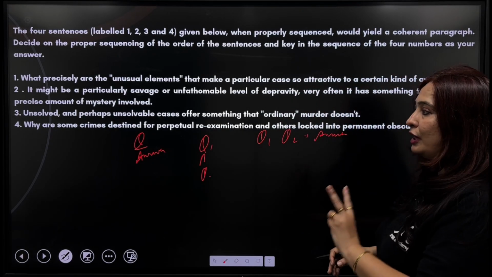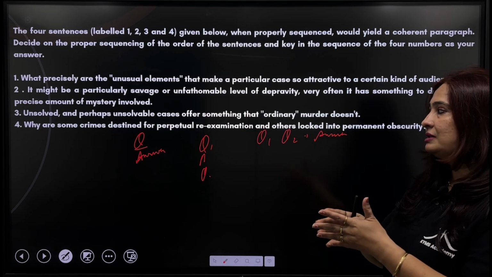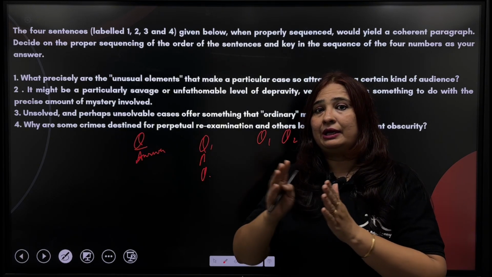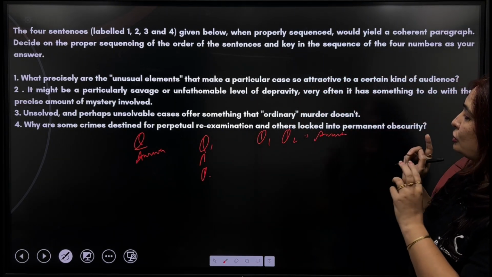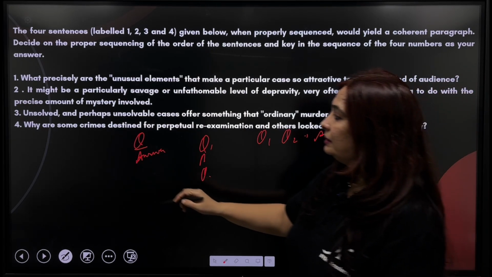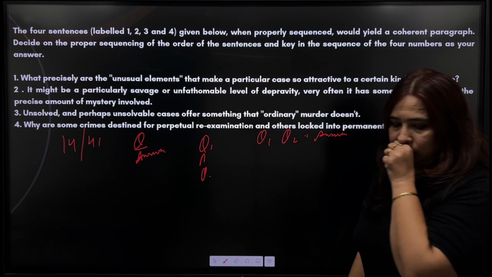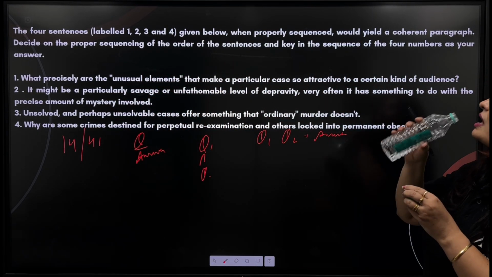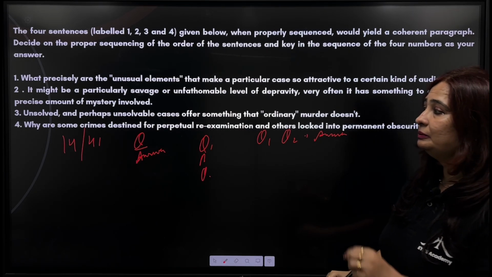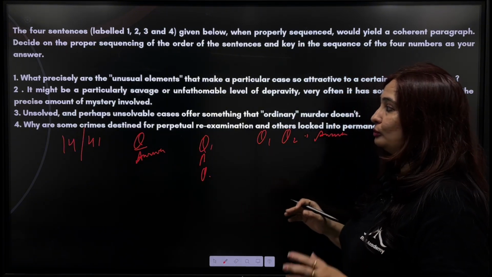So as of now there are 2 conditions. One question, there is going to be an answer. And if two questions are given, two questions are going to be put together, and then there is going to be an answer. So now in this paragraph, as I have two questions, okay, so either it can be 1-4 or it can be 4-1. Now we have to see whether 4 will come after 1 or 1 will come after 4.